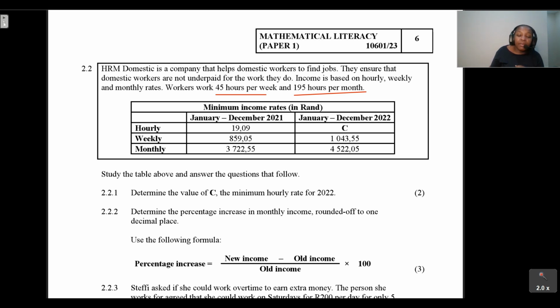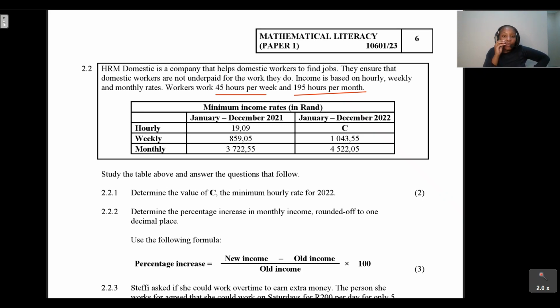What was the weekly rate? The weekly rate was 859 rand and 05 cents. What was the monthly rate? It's 3,722.55. Already, guys, you should be asking yourself, how are they getting to these figures?